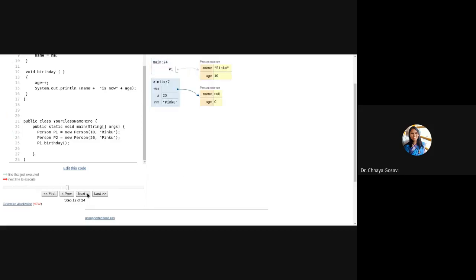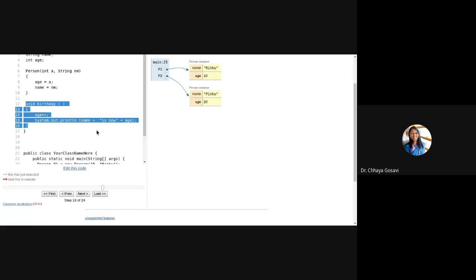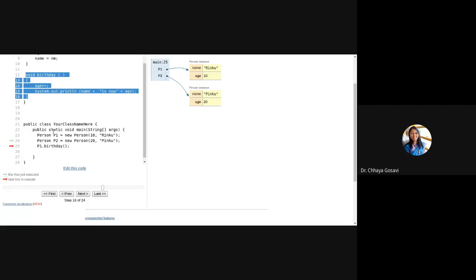So we have these two objects created, P1 and P2. Now note that for function, memory is allocated only once, that is a static allocation. And for variables, memory is allocated dynamically on a heap. Whenever you create an object, then only memory gets allocated. But for functions, memory is allocated at the time of compilation, and the function is common between all the objects. So even if you call it P1 or P2, it will call the same function, but this age and name will be referred for that particular object.